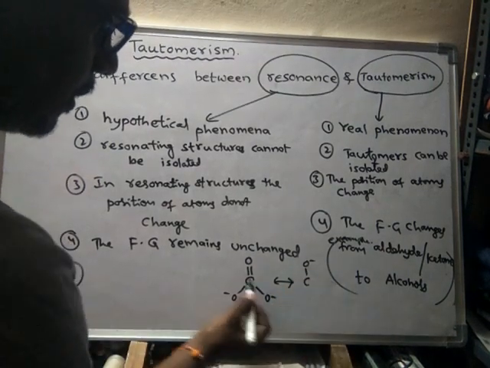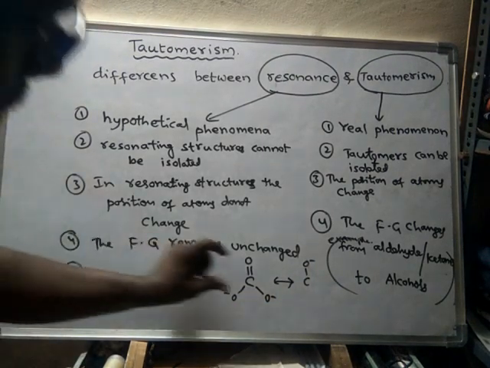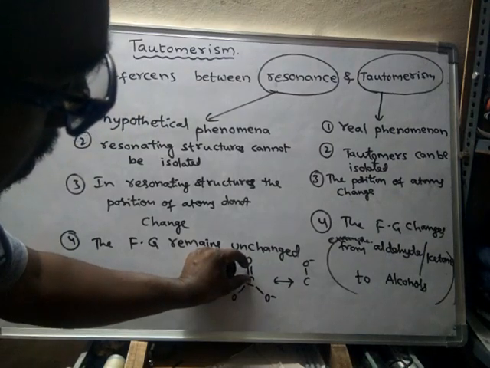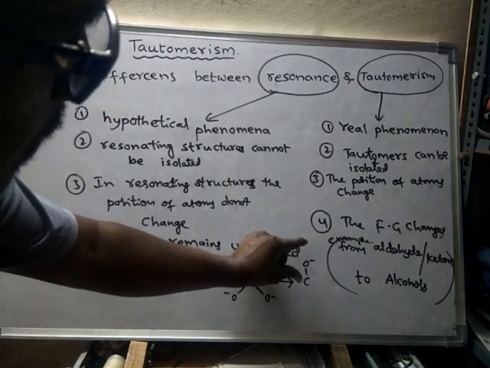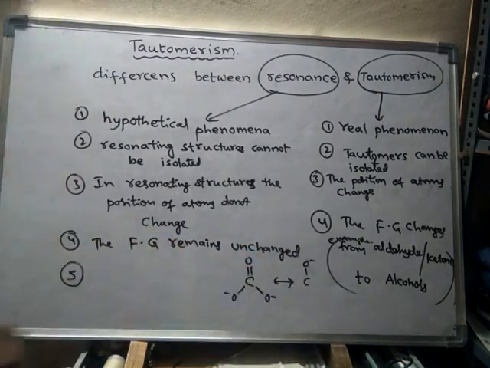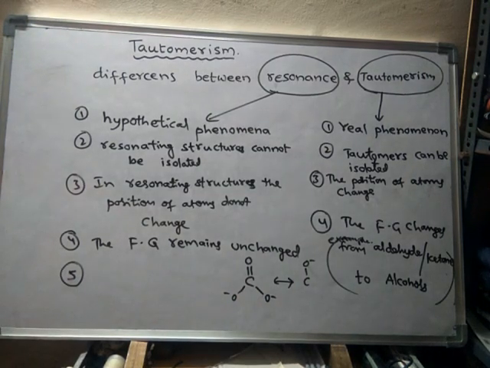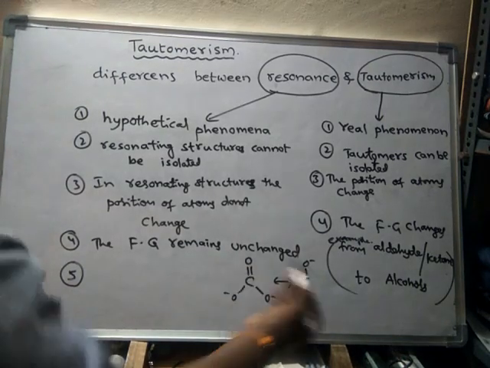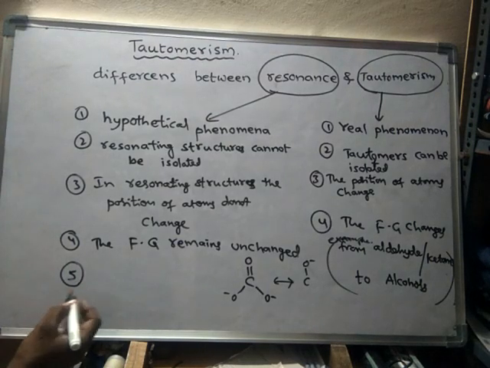The double bond has become single bond. Whenever double bond is present, the atoms are tightly, they will come closer. But this double bond is converted into single bond. The atoms will move away from each other. That means the bond length will increase. When double bond is converted into single bond, bond length will increase between the atoms. Okay, so bond length and bond order also will change.